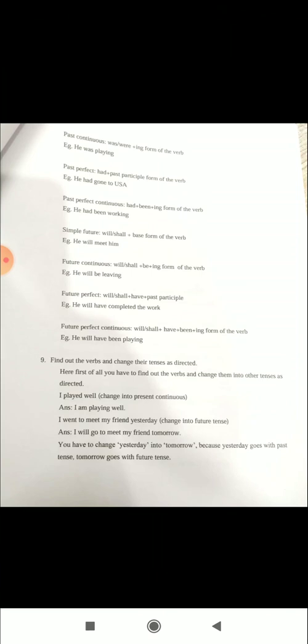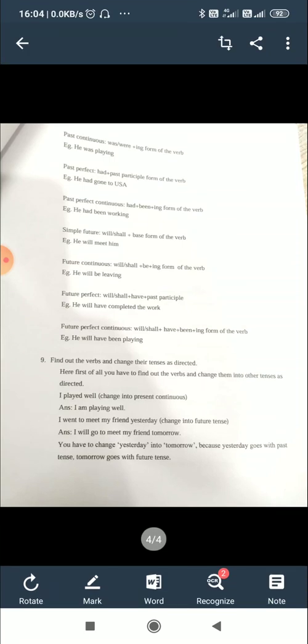So next question is: find out the verbs and change the tenses as directed. For example, I played well. You are asked to change it into present continuous. Here the given sentence is played, that is past tense. You are asked to change into present continuous. So that is I am playing well. Played becomes am playing.